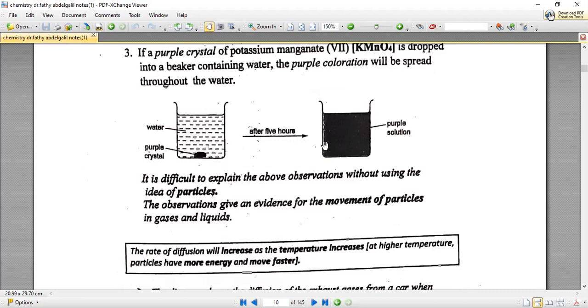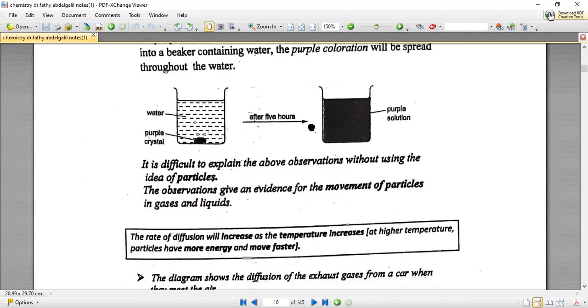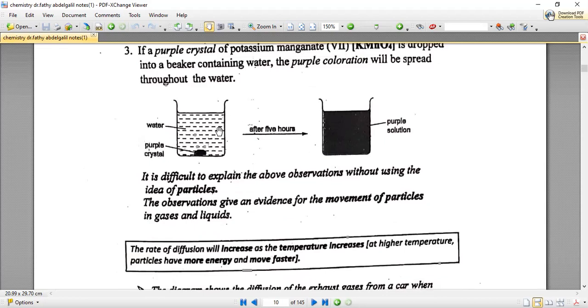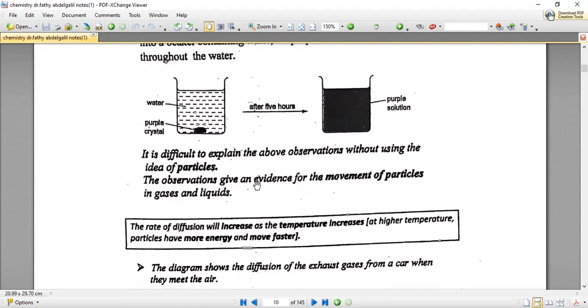What happened? I need 5 marks. Yes, the particles of the water are moving and sliding over each other. The particles of the crystal are bombarding with the particles of water. They are spreading through the particles of water and mixing through them. So they diffused from high concentration to low concentration, and that you will get the whole 5 marks. Also, another mark can be got if we say that the piece of potassium manganate crystal will dissolve.